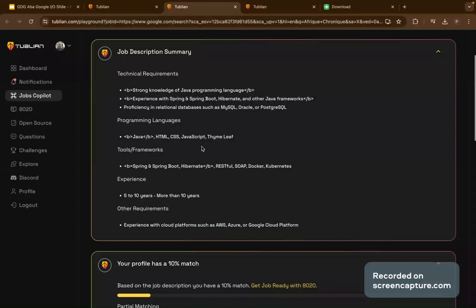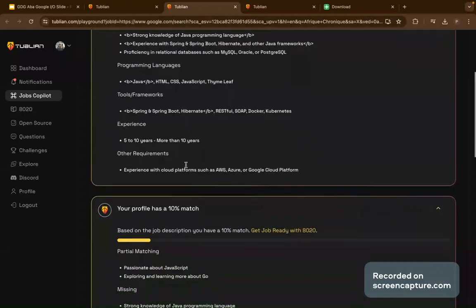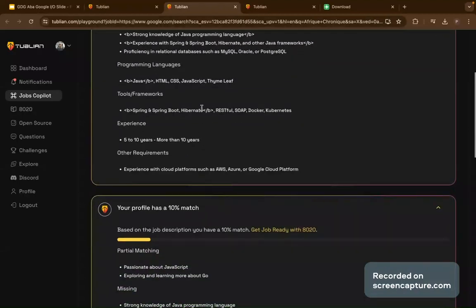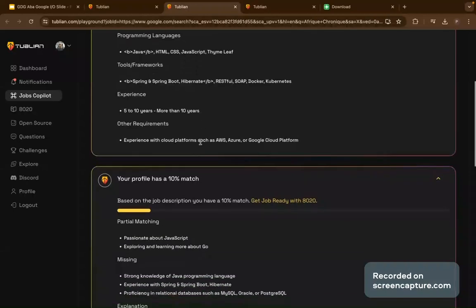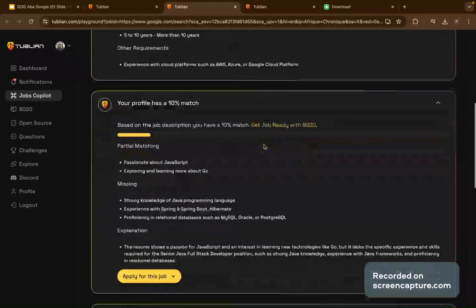Oh, I need to know Java, JavaScript, Thymeleaf, Java, HTML, CSS. I need to know Spring Boot, which is a Java framework. I need to have 5 to 10 years experience for me to get this job. I need to also understand AWS, Azure, Google Cloud Platform.